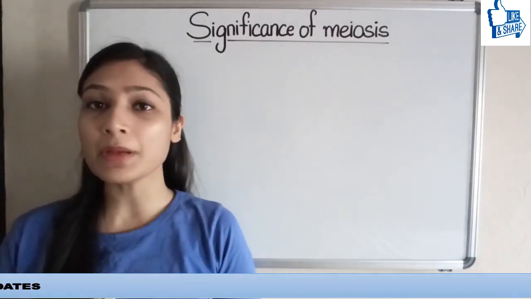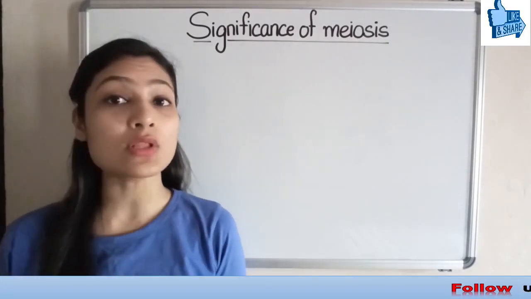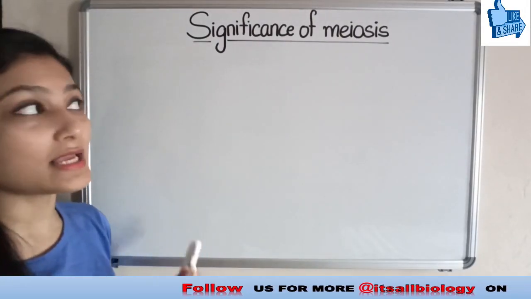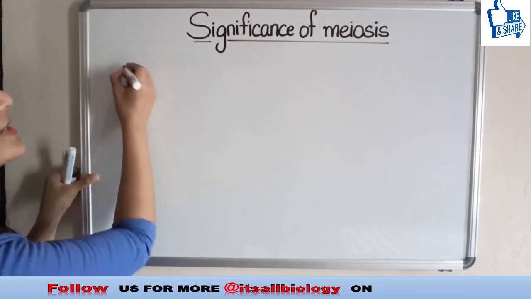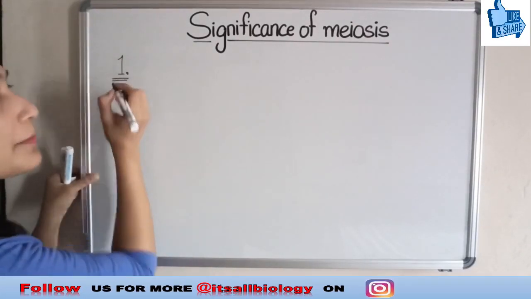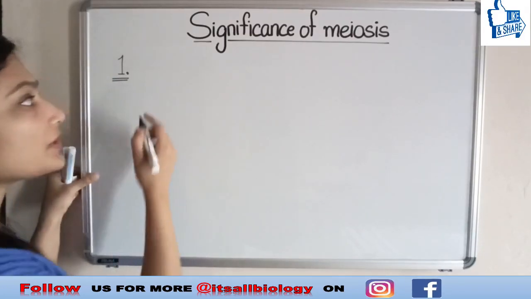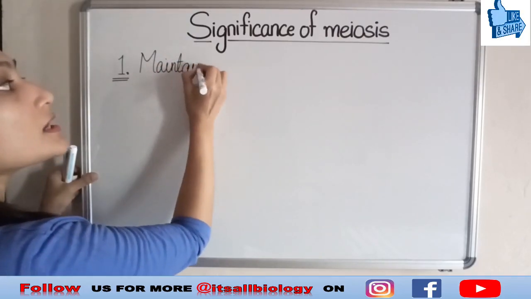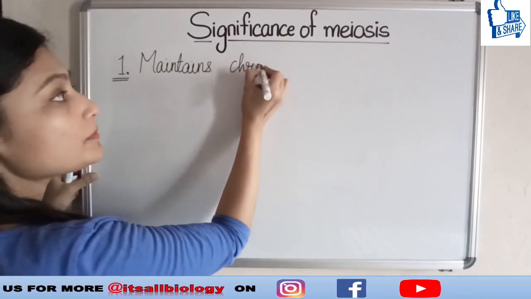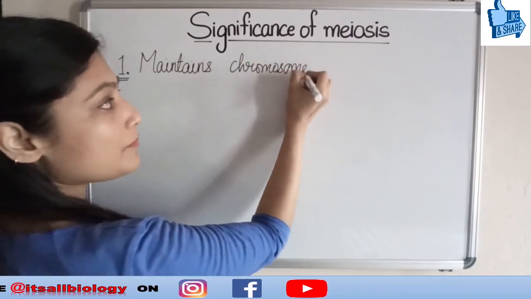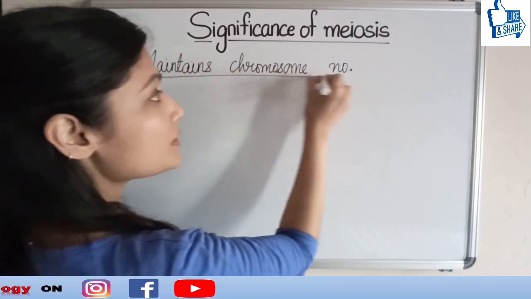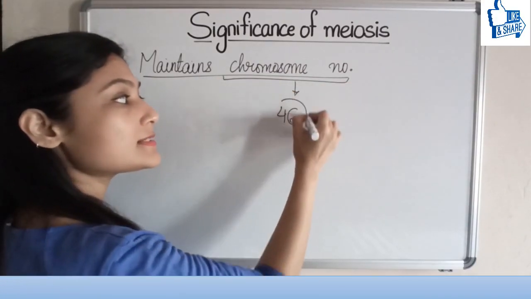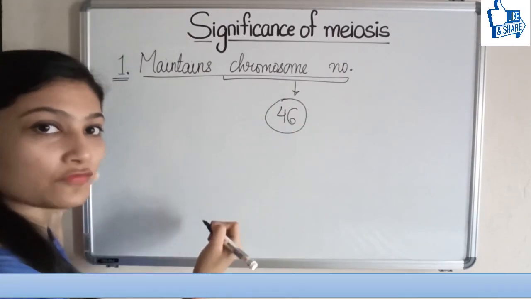Next thing that we have to remember before starting is that meiosis is also known as reductional division. This we studied in the last class itself. So the number one point of significance comes from there only, that it helps in maintaining the chromosome number. In humans, the chromosome number is 46 in each cell of the body.